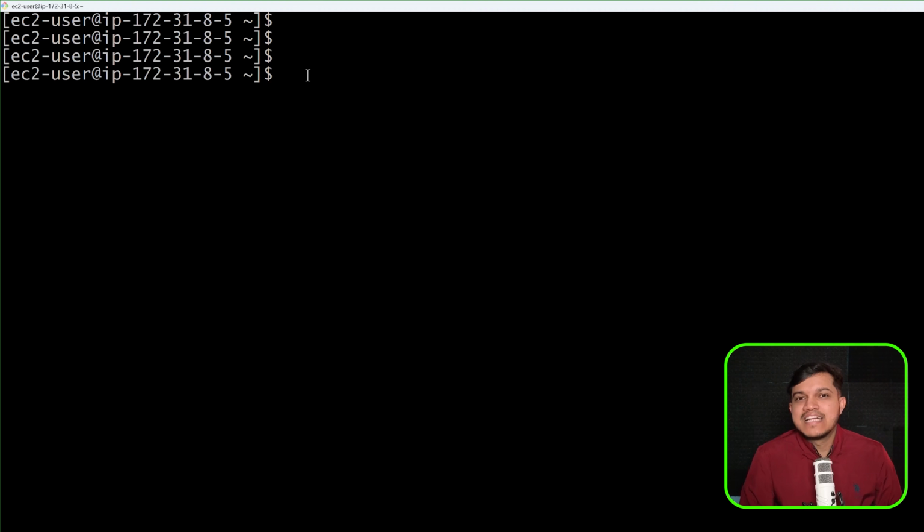Now let's understand some Linux networking commands. Whenever you want to install some software, download some files from the internet, or if you want to make a call to an API, how do we do that from our Linux machine? That's what we may have to understand. We have a concept of a package manager here. Whenever you want to install any software in your Linux machine, we have to use this package manager.